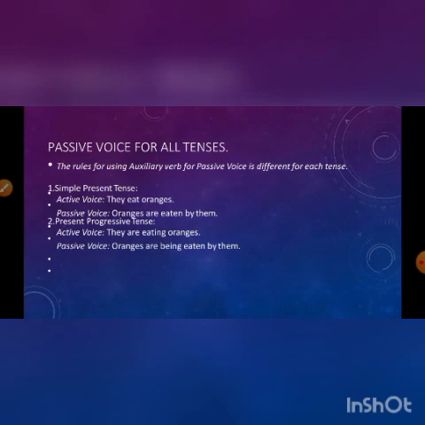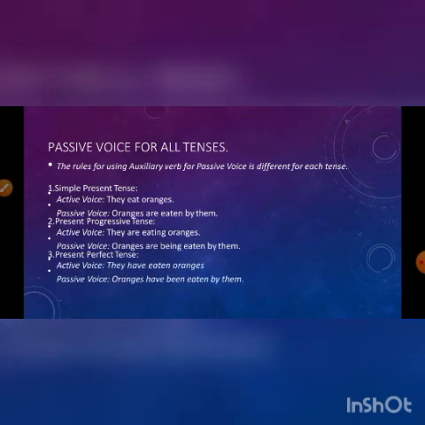The third one, present perfect tense. Come to the active voice: they have eaten oranges. Again you can see the active voice is in the present tense. Now in this case there is something different. You can see that "oranges have been eaten by them" is written in the passive voice. What is the change here? At first, oranges come at the beginning. Then what is there? "Have". So "have" is taken from the active voice sentence: they have eaten oranges. You can find a "have".